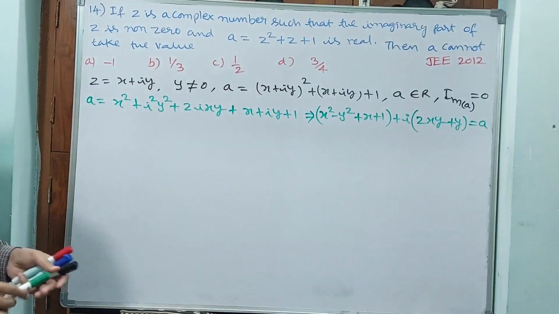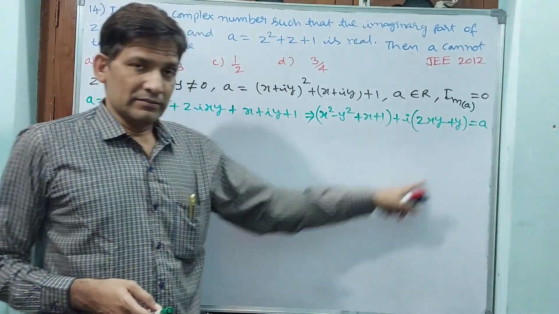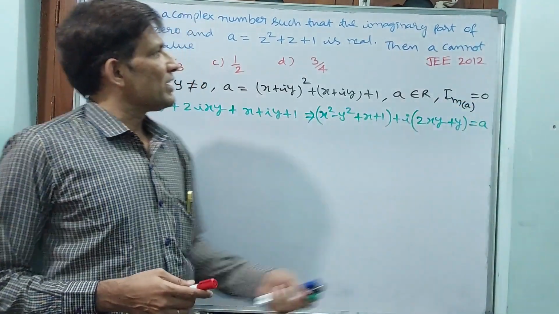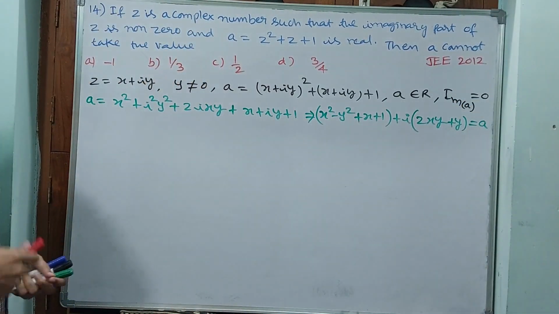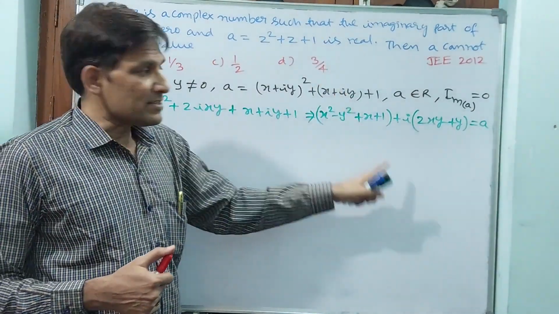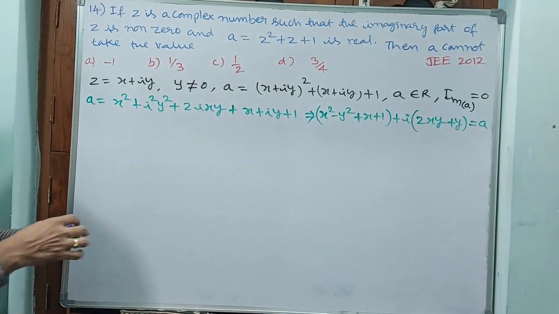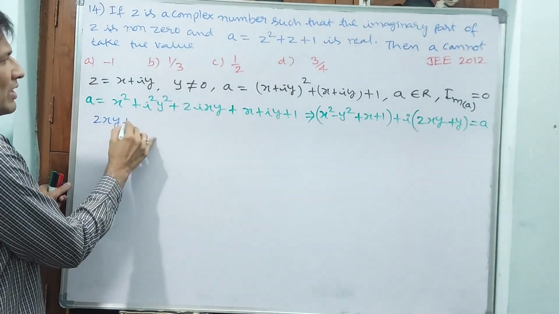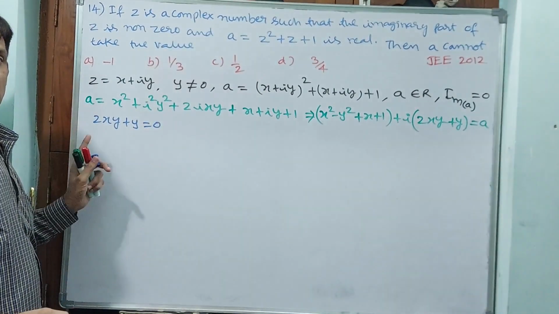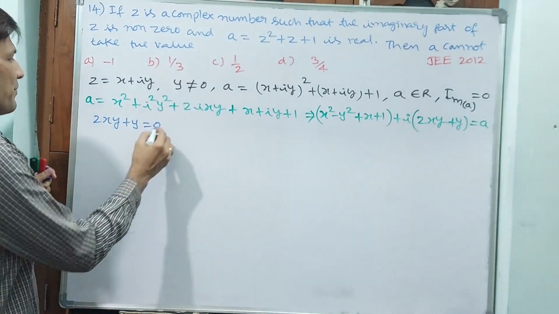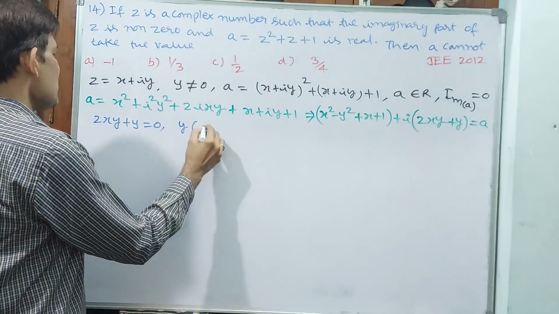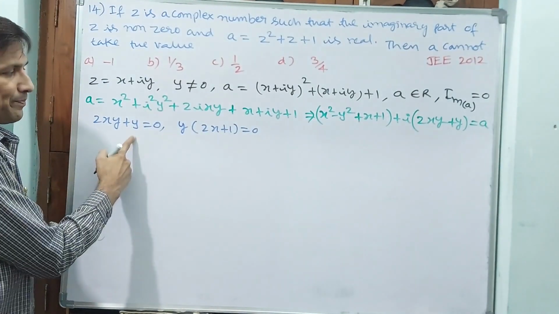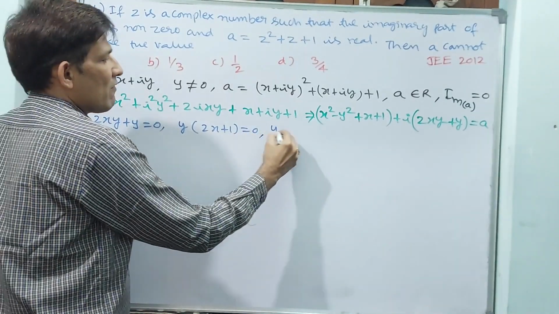You understand how this has come? Finally, this is the A value. In this A value, imaginary part is 0. They have not mentioned it directly, but A is real, and A is real means imaginary part is 0. So 2xy plus y equals 0. This is the imaginary part. Now take common: y into (2x plus 1) is equal to 0, because it's 2xy plus y. See, y is equal to 0?